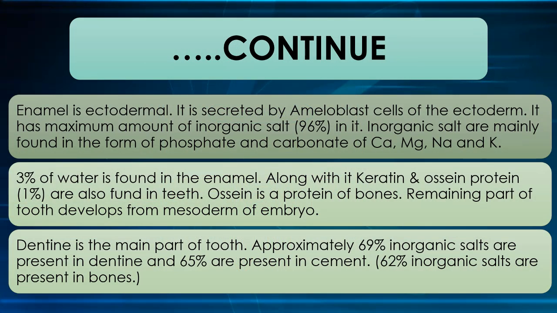Enamel is ectodermal. It is secreted by ameloblast cells of the ectoderm. It has the maximum amount of inorganic salt, 96%. Inorganic salts are mainly found in the form of phosphate and carbonate of calcium, magnesium, sodium, and potassium. 3% of water is found in the enamel. Along with it, keratin and ossein protein, 1%, are also found in the teeth. Ossein is a protein of bones. The remaining part of the tooth develops from the mesoderm of the embryo.